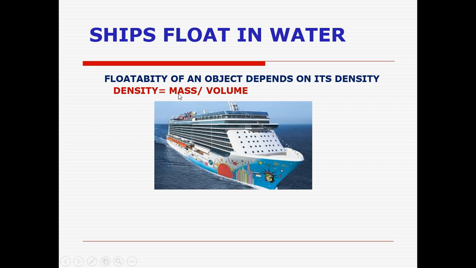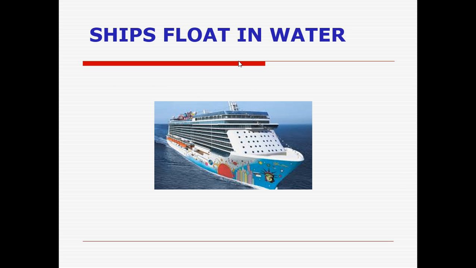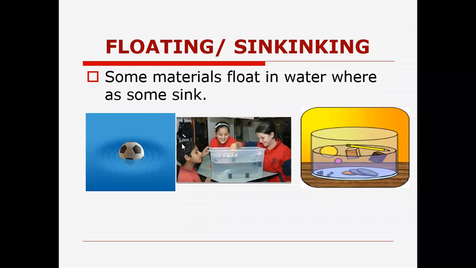Here you can see density is mass by volume. If density is more, then that object will sink in water. If density is less, then the object will float on water.